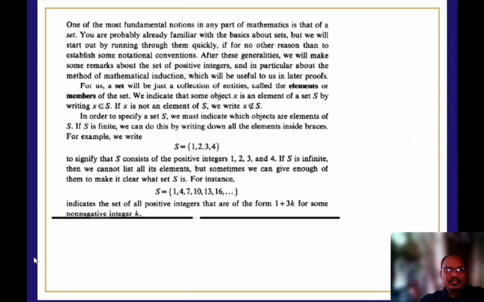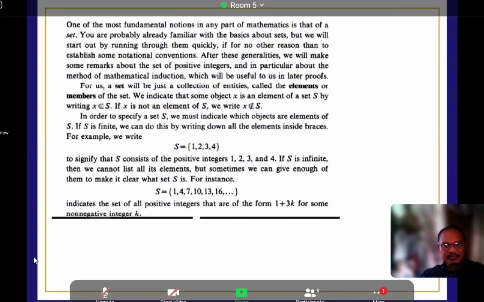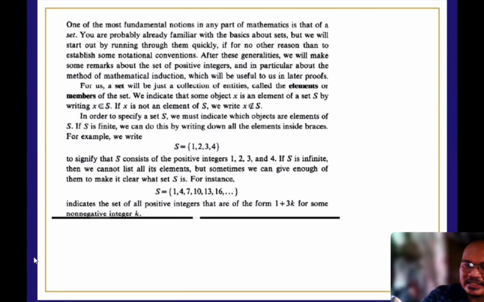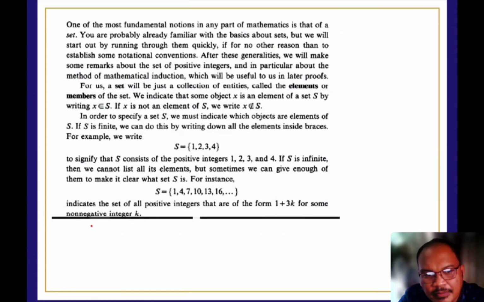Let us say, for example, if S is finite, then we can do this by writing down all the elements inside the braces. When S is infinite, then we usually use the ellipses, the three dots. Now, there are three types of sets. Let us look at them. The first example of a set is the finite set.